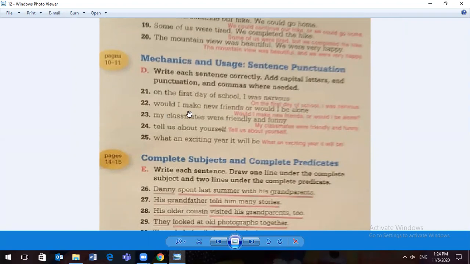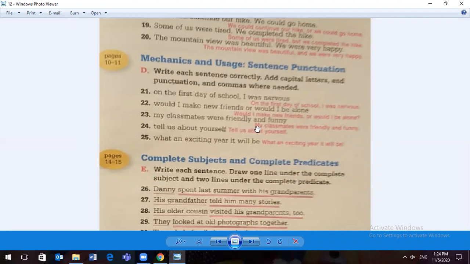Would I make new friends or would I be alone? Here, capital W for the first word in the sentence. We have 2 sentences. Would I make new friends? Would I be alone? So this is a compound sentence. That means we need a comma before our conjunction or. And it is a question, so we need a question mark at the end.